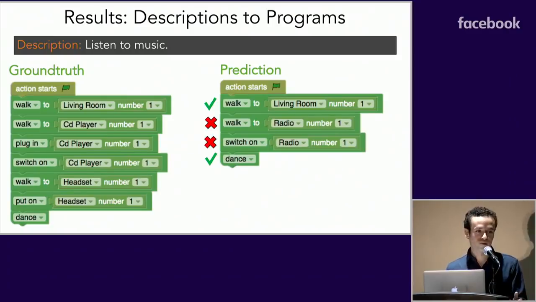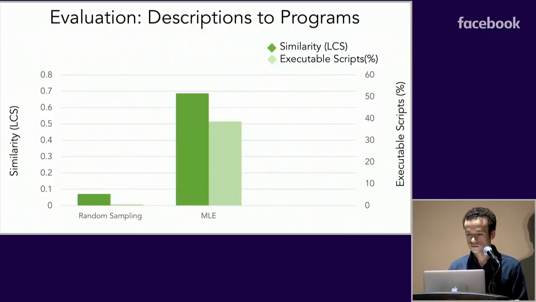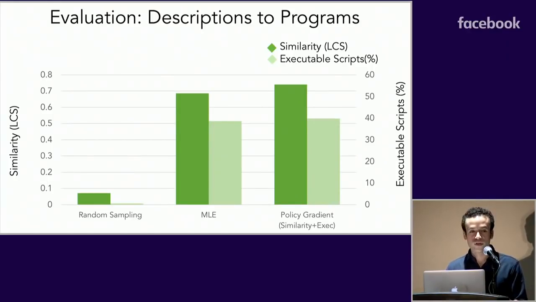Now, sometimes our descriptions are not specific enough, and this leads to programs that, while they may not correspond to the ground truth, actually make sense, such as here for listening to music. We perform quantitative analysis by computing the desired metrics, similarity and executability. On the left, we show the result by randomly sampling a program, and in the middle, our model trained using cross-entropy loss. When we fine-tune with policy gradient, we can optimize both the similarity and executability.